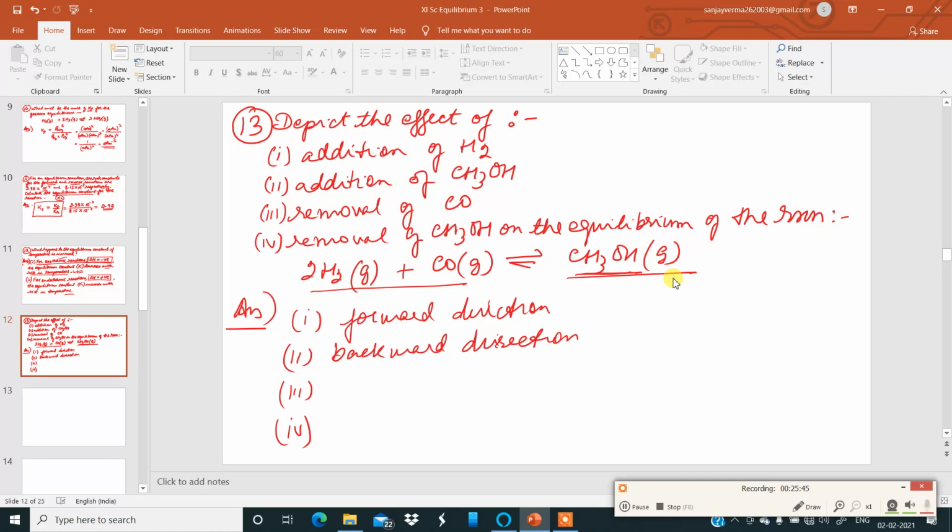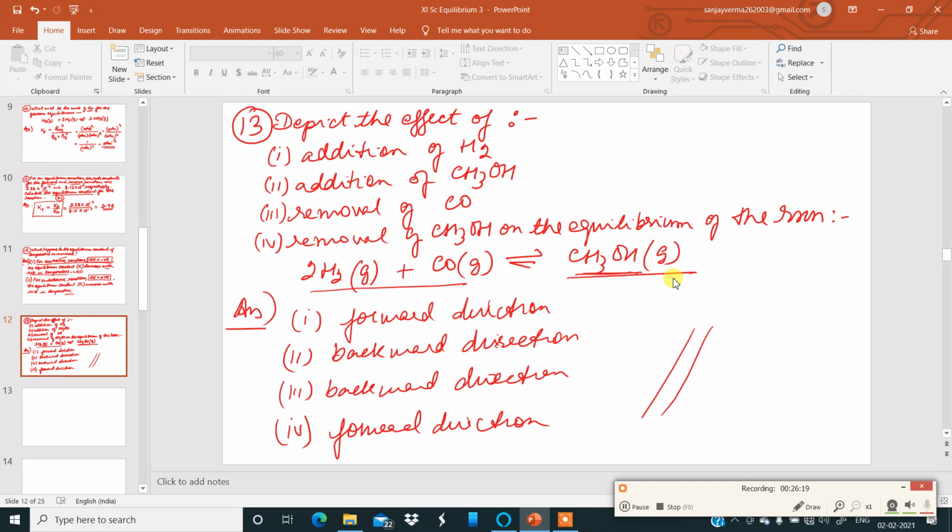If we remove carbon monoxide, again the equilibrium will shift in the backward direction. And last one, removal of methanol. If this product is removed from the reaction mixture, the equilibrium will shift in the forward direction. So this is a question based on the Le-Chatelier's principle.